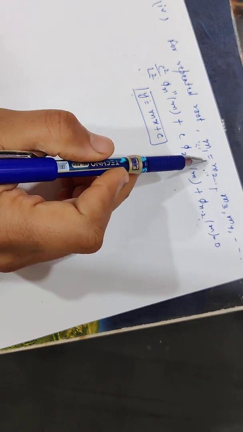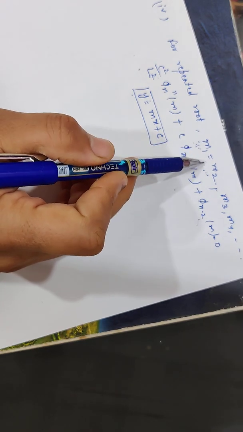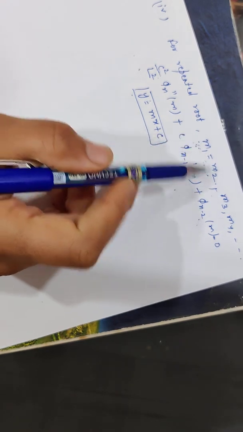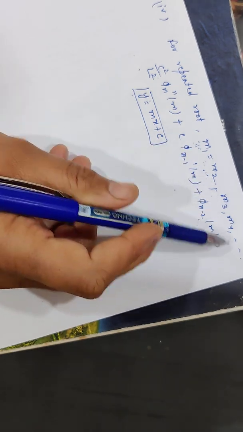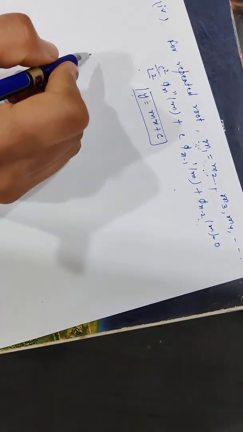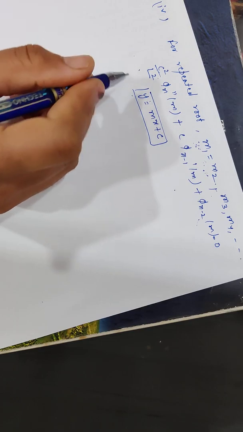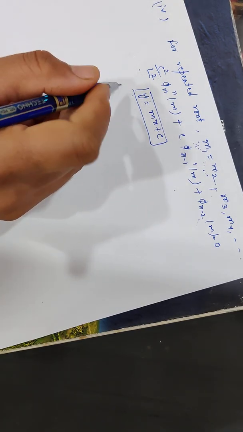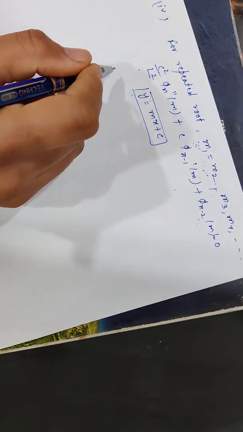If any root is repeated 3 times, meaning m1 equal to m2 equal to m3, then we get a cubic equation in c to find the 3 values of c.